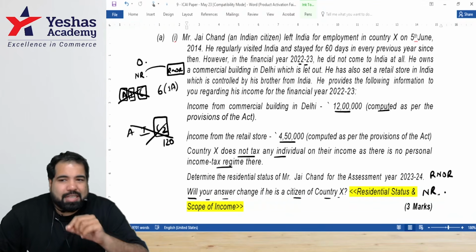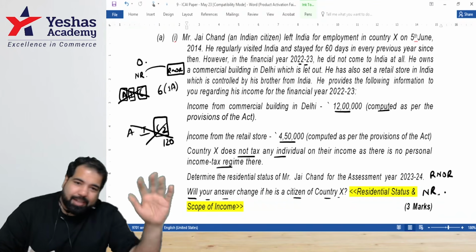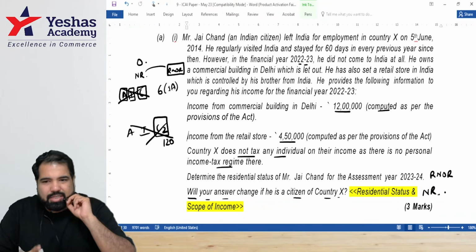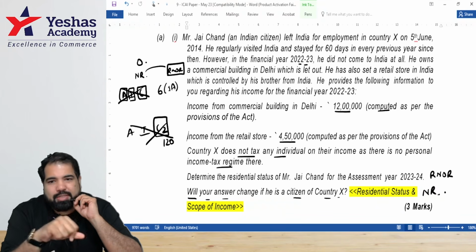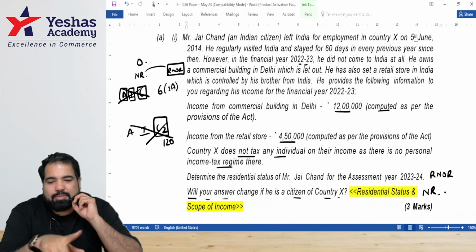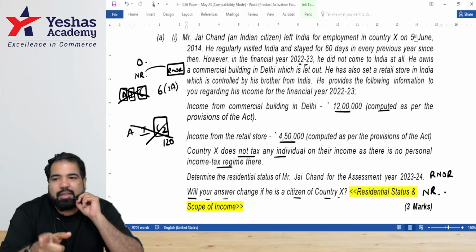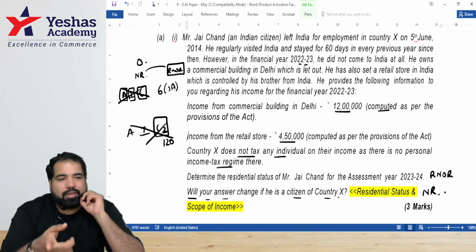Next paragraph. As per section 6(1)(a), since he's an Indian citizen, first bullet point. Second bullet point, Indian income is more than 15 lakhs. Third point, he is not taxed in any country as a resident. He will be considered as a RNOR. Conclusion: thus Mr. Jaychand will be considered as a RNOR for previous year 22-23, assessment year 23-24.